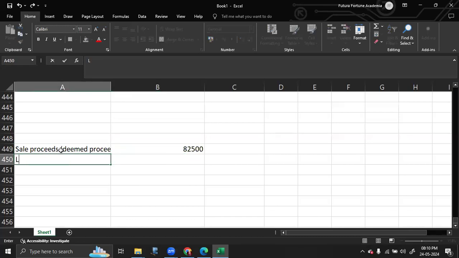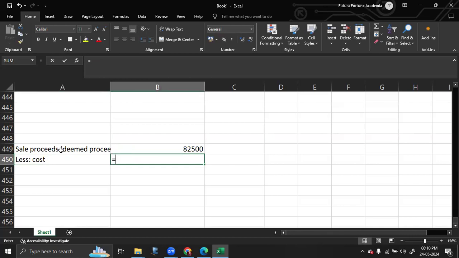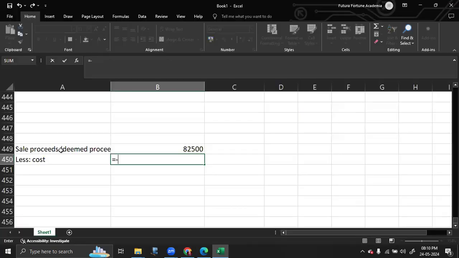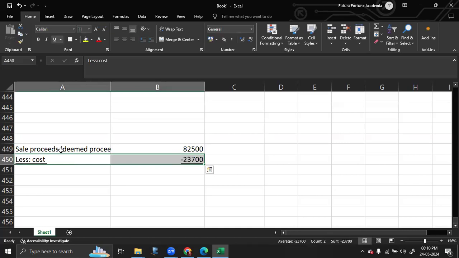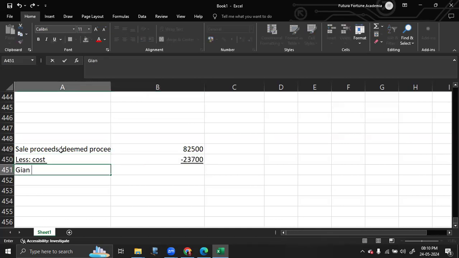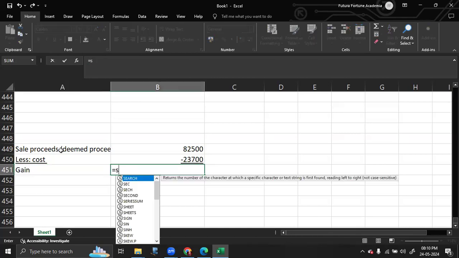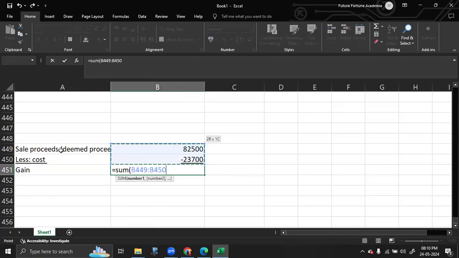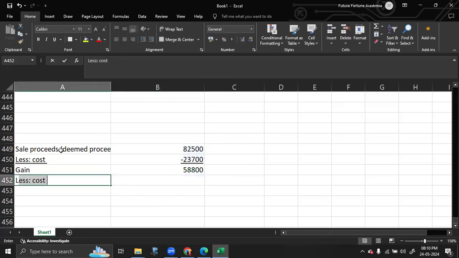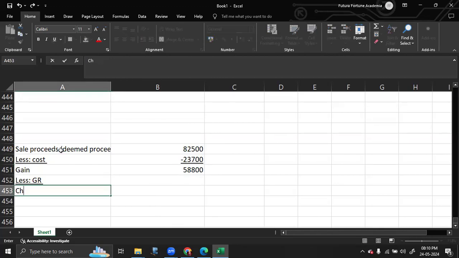From that, you have to deduct the cost that you've incurred to purchase that asset. So the cost is equal to 23,700. So that brings us to our gain amount. Now from this, you have to find out the balancing figure of gift relief. And finally, you will get your chargeable gain.